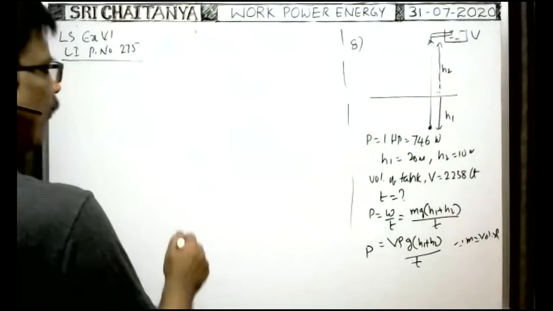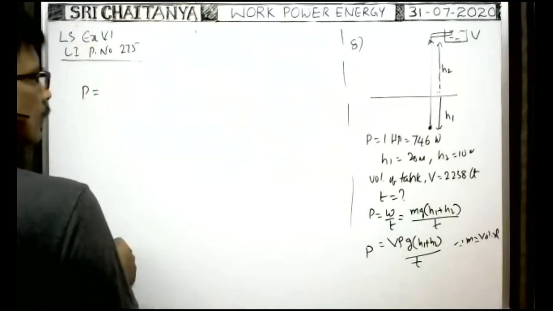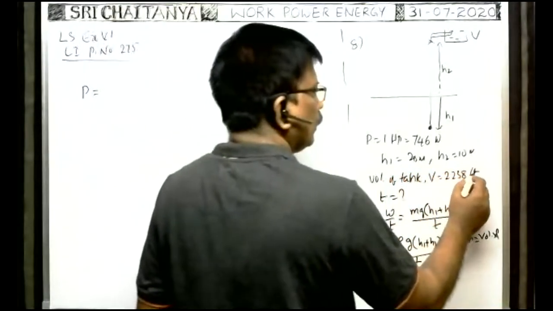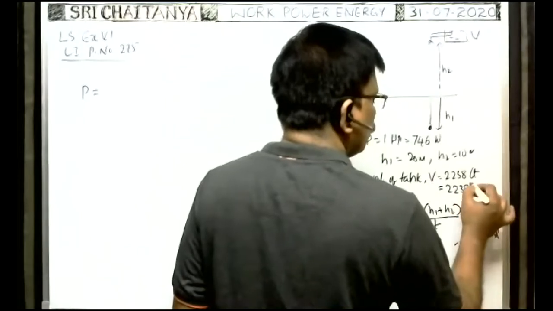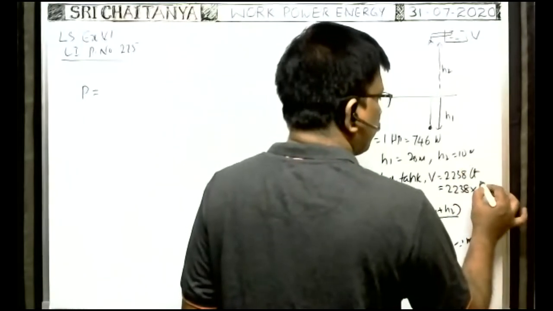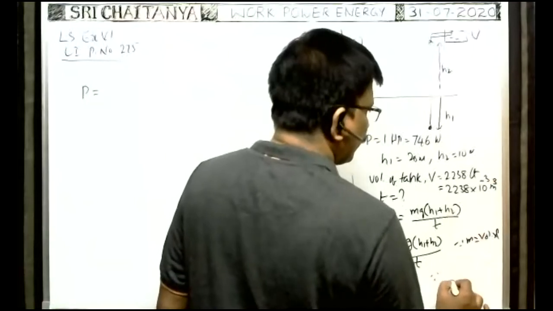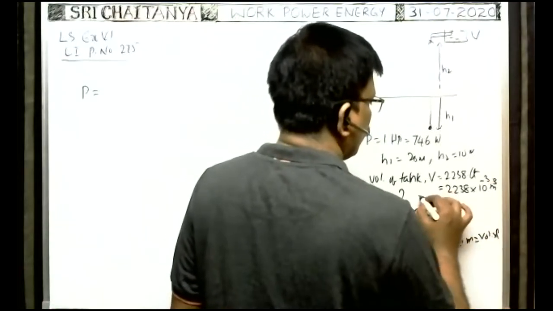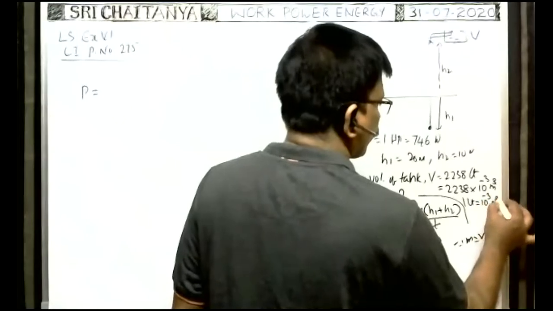Now, while substituting the data, the volume of the water is this many liters, but it must be in the SI system: 2238 into 10 power of minus 3 meter cube, since 1 liter is equal to 10 power of minus 3 meter cube.